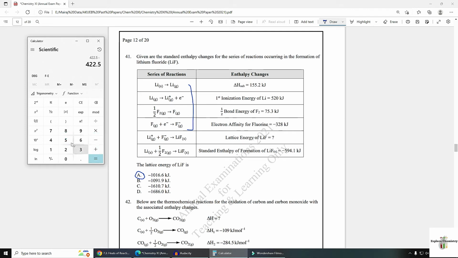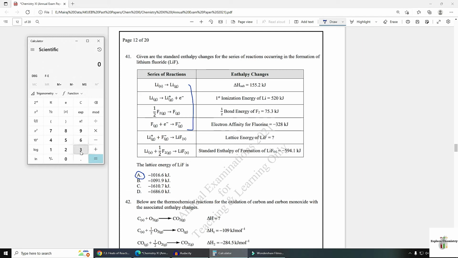422.5 minus... 422.5. You need to subtract all these values from this value.